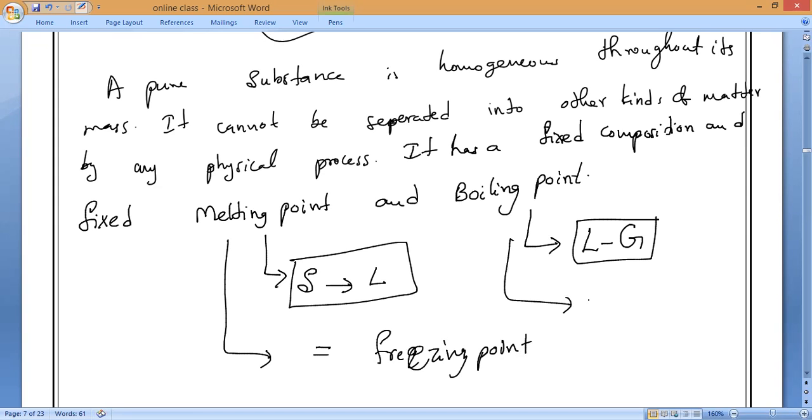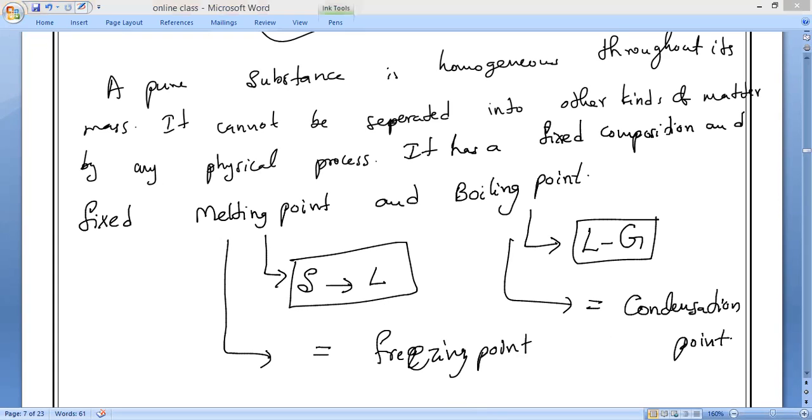In the same way, boiling point is equal to the condensation point. You have to know it. Please note it down. Clear, everyone? So this is what happens in pure substances. I hope all of you understand. Any doubt? Anybody can ask me.